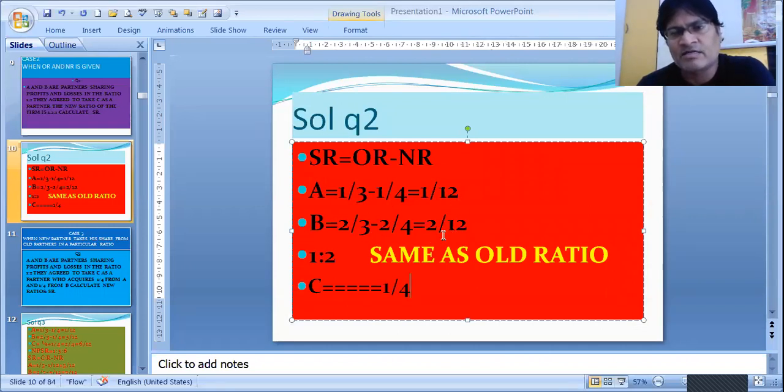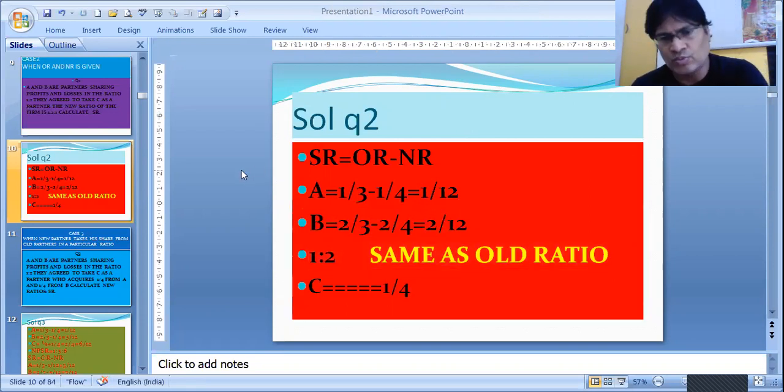This is nothing but 1:2 again. And that is nothing but our old ratio. So see, the old ratio has come back because the old ratio is 1:2 and the sacrificing ratio is also 1:2. C's new ratio is 1/4. Anyhow, the old ratio is 1:2.